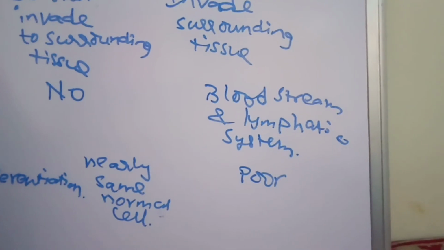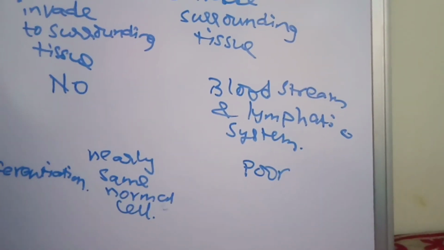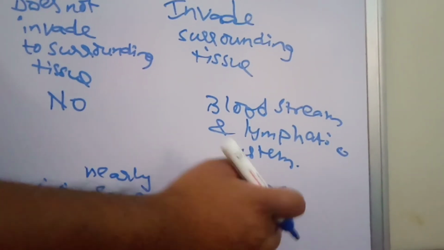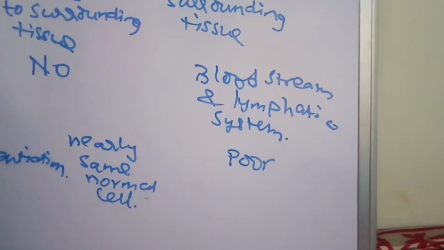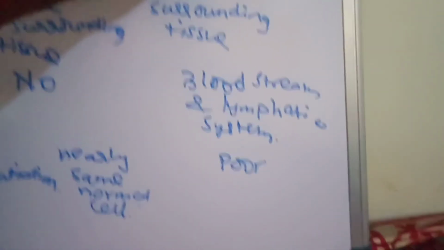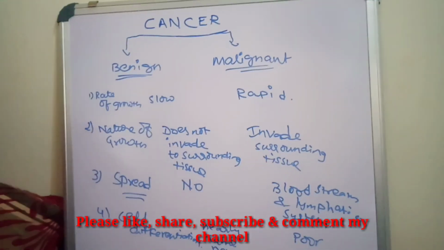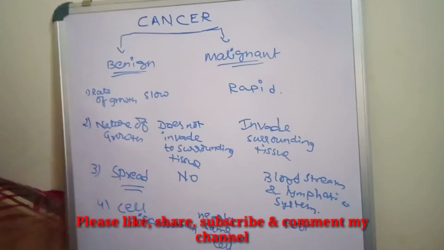We cannot differentiate them, so it is very difficult. In benign they are nearly the same, but in malignant they are totally different, very poor. They are not the same as normal cells. So malignant is a very important cancer, which will spread throughout the body. So these are the two broad classes of cancer.